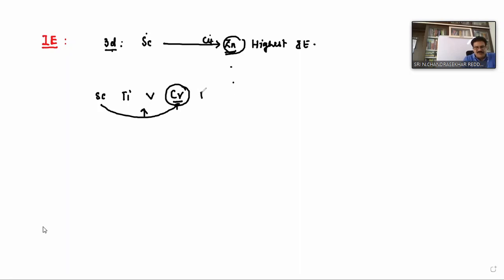And if you go to manganese here, manganese has the lowest ionization energy. This is an exception because of its complex structure. In the 3D series elements, the one with the lowest ionization energy is manganese, because of its complex structure. This point is very, very important.